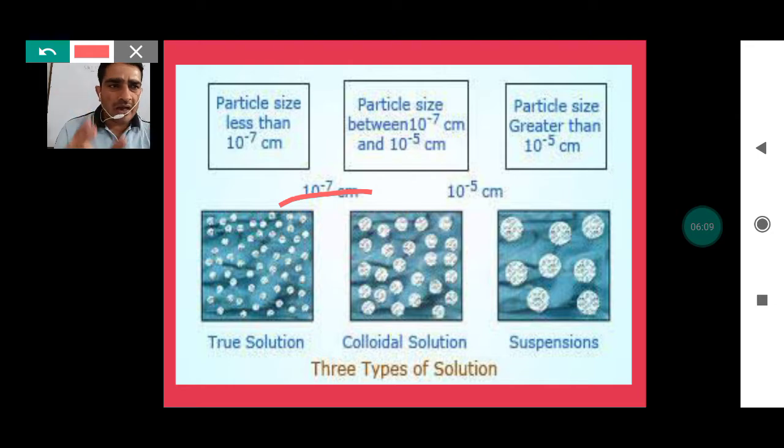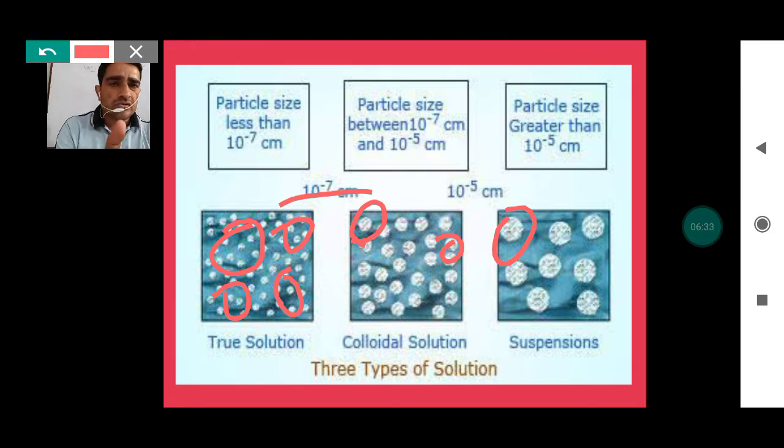Now यहाँ पे आप क्या देख रहे हैं, what we find that generally की जो particle का size है एक ट्रू सॉल्यूशन के अंदर, जो हमने पहले भी पढ़ा हुआ है, तो वो बड़ा छोटा है हमारे पास. लेकिन जैसे जैसे हमारे पास सॉल्यूशन की टाइप चेंज होती जाएगी, तो what we find that the particle size increases. So when the particle size increases, we get three different types of solutions here.